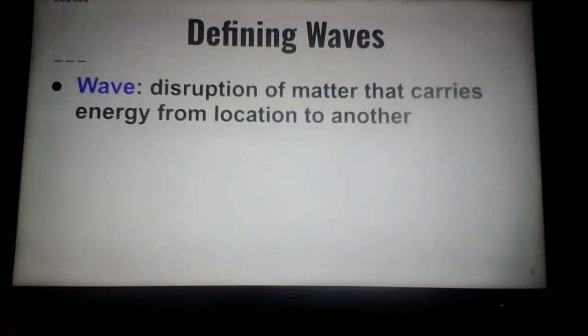What is a wave? You saw a definition earlier. Well, here's a definition of a wave. A disruption of matter that carries energy from one location to another. So that's different wording than what you may have seen before, but it's still the same idea. A wave, a disruption usually sounds like something's going wrong and getting ruined, but that's not necessarily the case. Disruption of matter, scientifically speaking, just means molecules have been moved, and that movement carries the energy from one location to another.